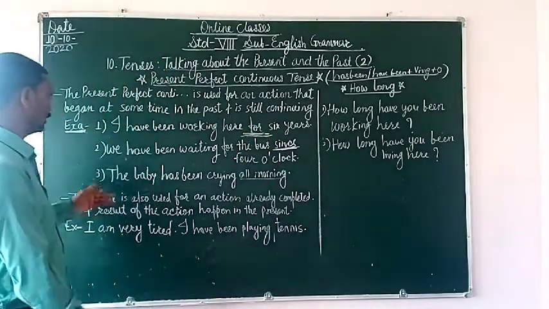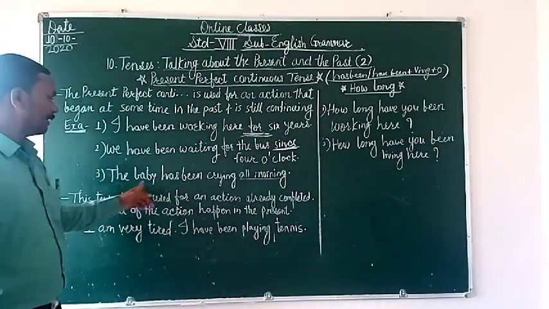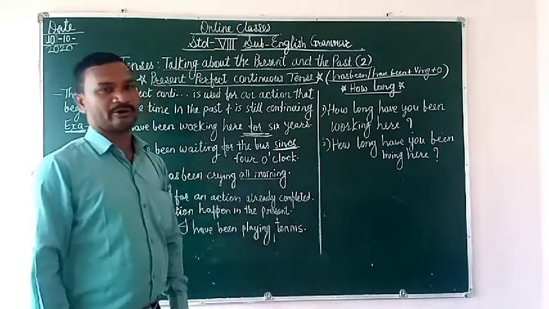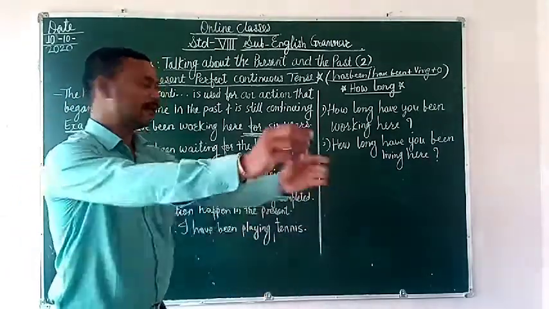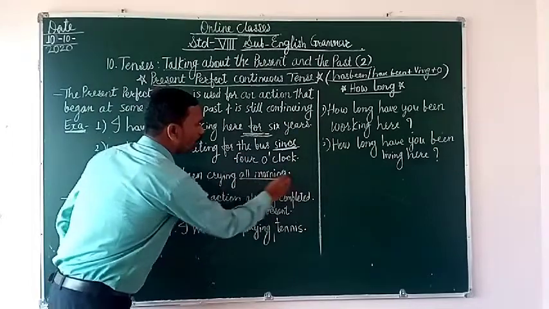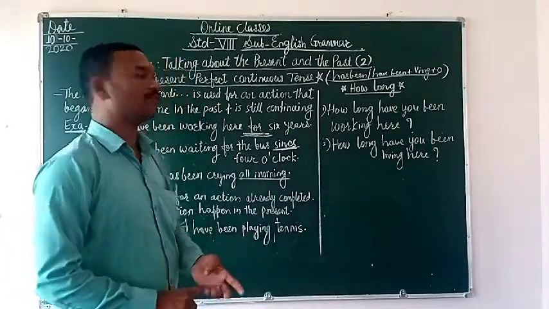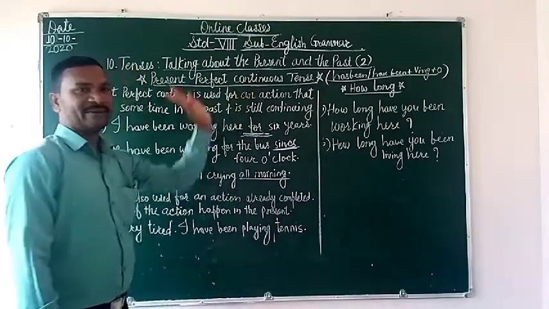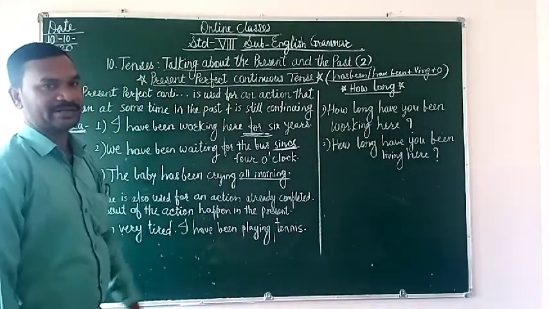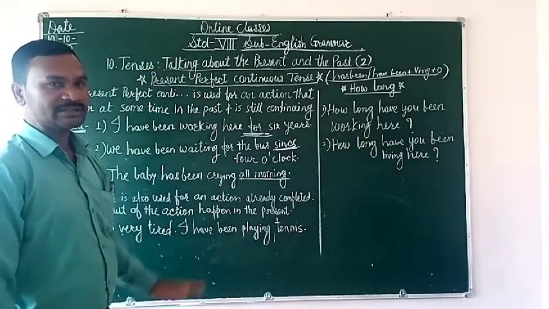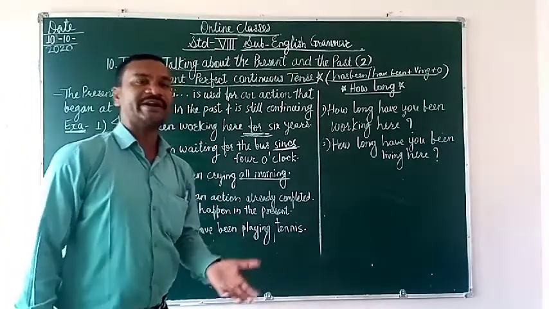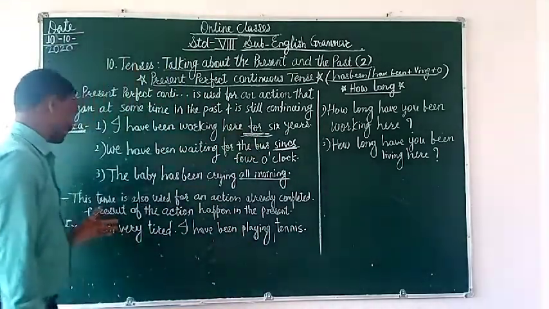Okay, see the third example. The baby has been crying all morning. The baby has been crying all morning, all evening, all day. These are the words we can use in the present perfect continuous tense. Okay, got it? This is the idea.